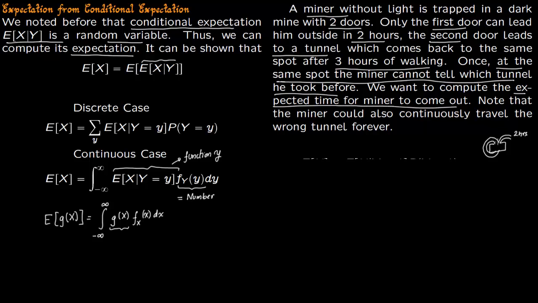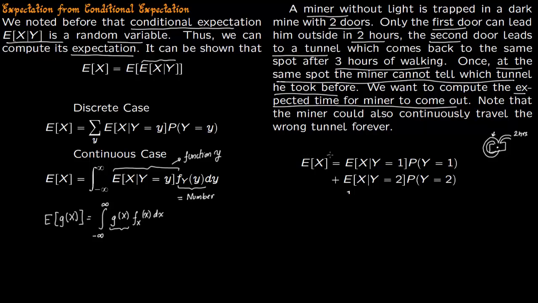Note that he could possibly go round and round, because every time he reaches the room he does not know which tunnel he took before. He can go round and round and never get out, because this room is totally dark and he cannot tell where he is. So we are trying to compute the expected time in which the miner will come out.